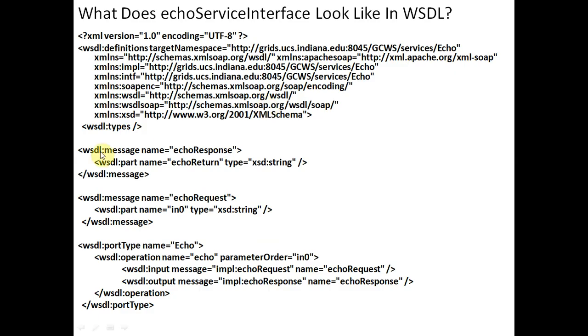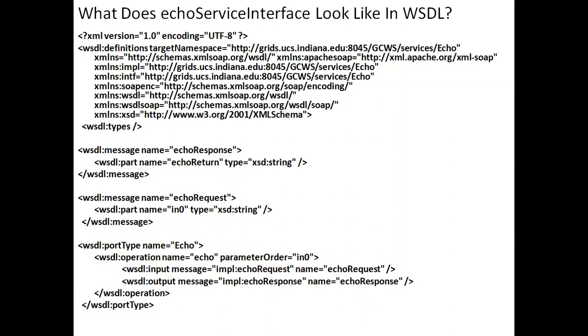You can see here the WSDL message name is echo response, and the message is closed here. WSDL message name echo request, and the message is closed here. So response and request, we have two messages. And port type, the WSDL port, means where we are writing the web service name. So we will use the web service name here.